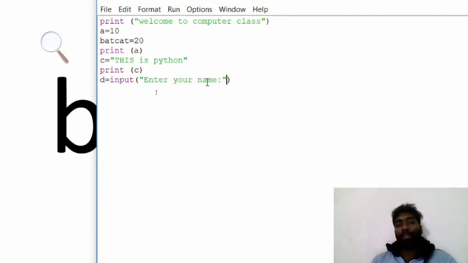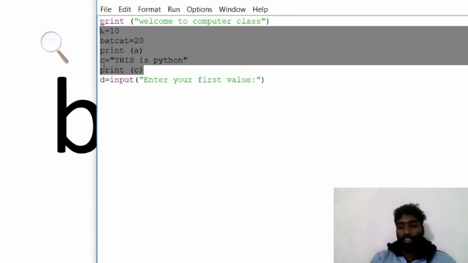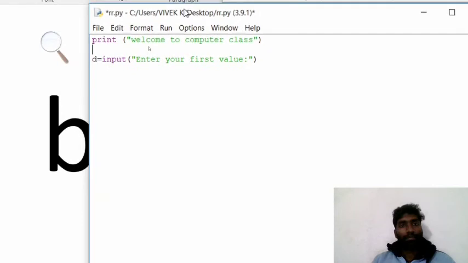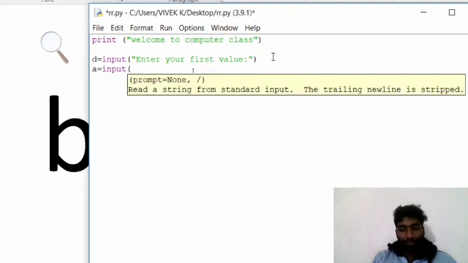Instead of name, if I mention enter your first value, better I will erase this all. And now a equal to input, enter your second value.